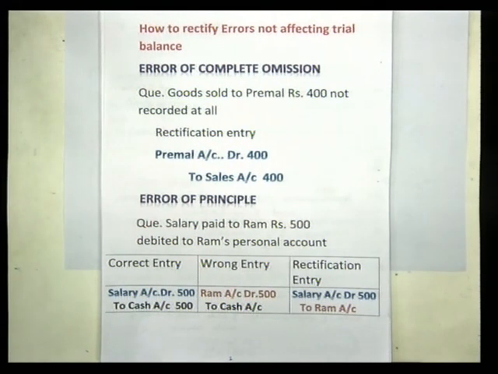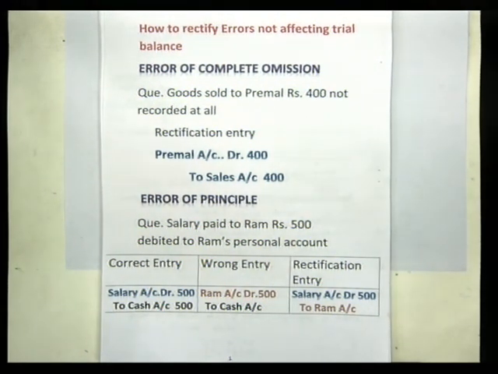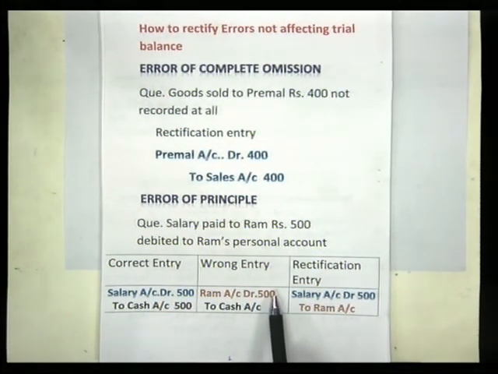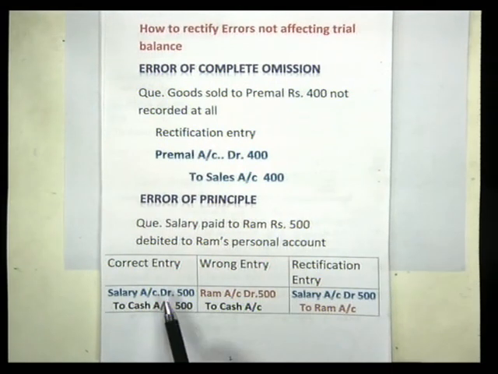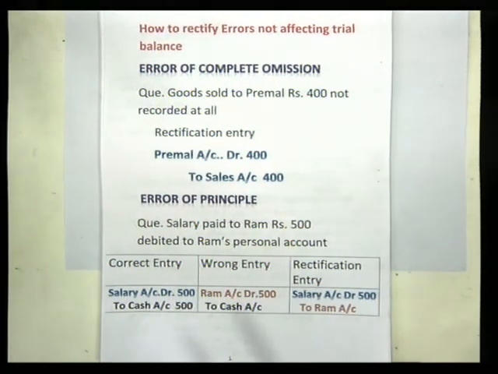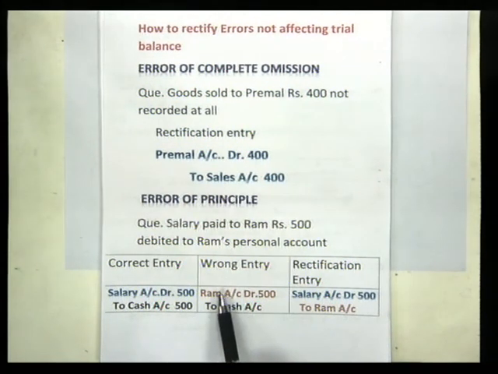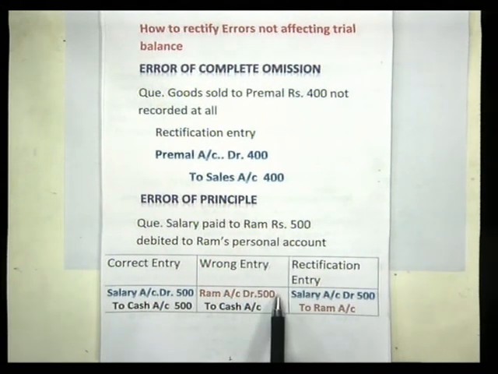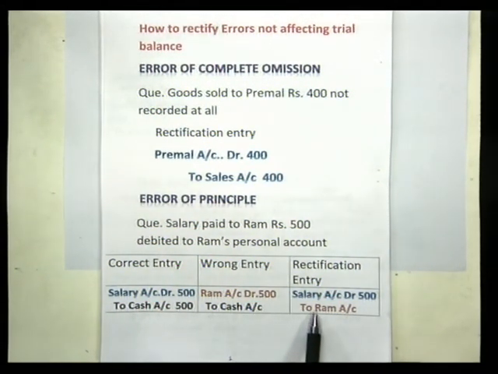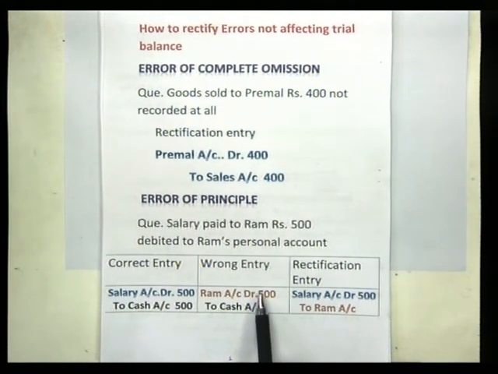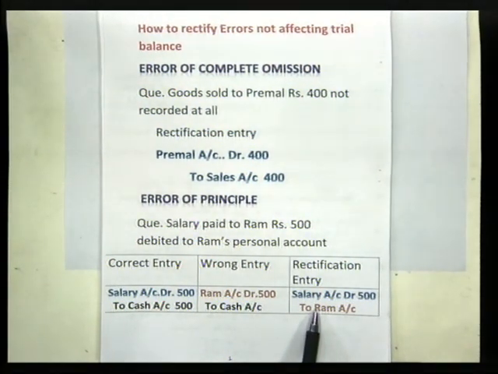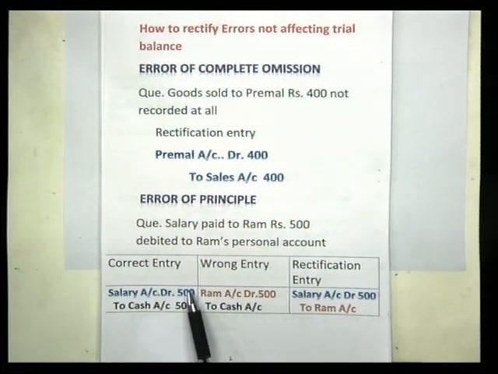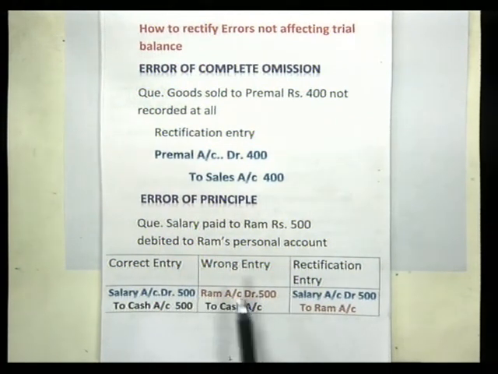Now you will see which account is wrongly debited. Here Ram account is wrongly debited. Instead of Ram account, which account should be debited? Salary account should be debited. So how to pass the rectification entry? We have to cancel the account which is wrongly debited. Ram account is wrongly debited, so in the rectification entry the Ram account will be credited. The debit entry will automatically be cancelled by giving the credit effect. So Ram account is nullified, and instead of Ram account, the correct account to be debited is the salary account. So in the rectification entry, you are debiting salary account.